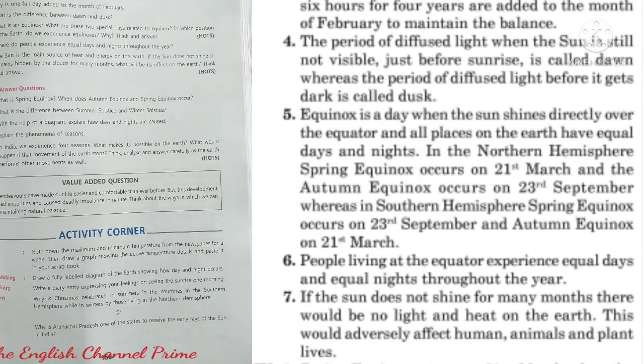Seventh question, the sun is the main source of heat and energy on the earth. If the sun does not shine or remains hidden by the clouds for many months, what will be its effect on the earth? Think and answer. Answer, if the sun does not shine for many months, there would be no light and heat on the earth. This would adversely affect human, animal and plant lives.